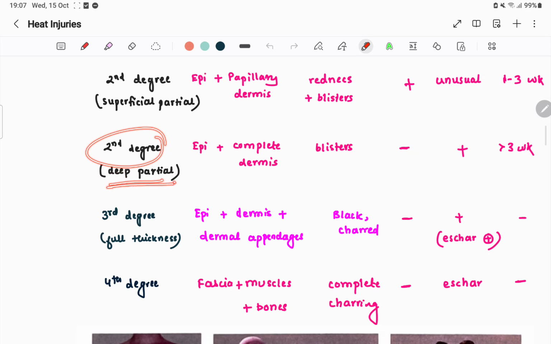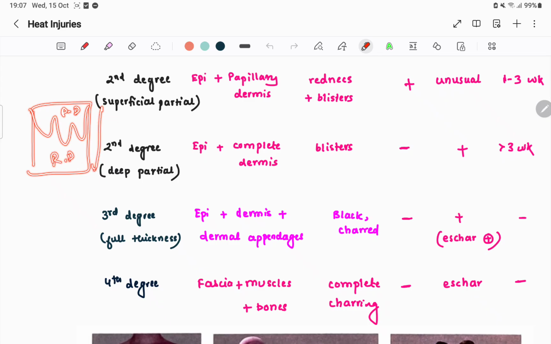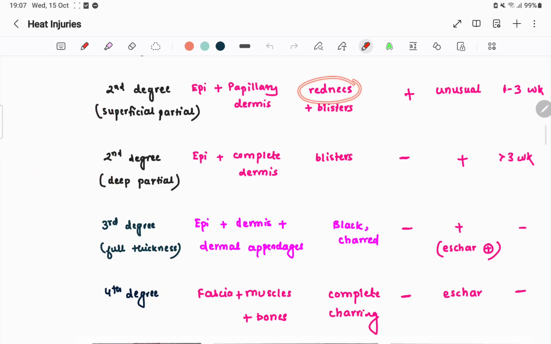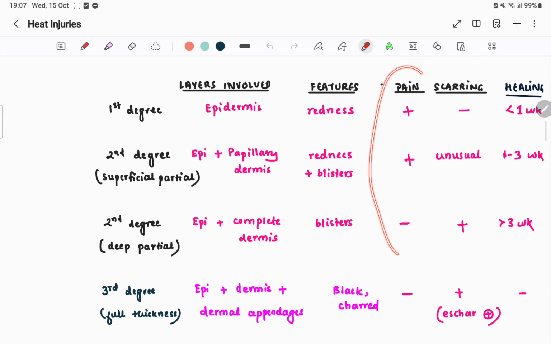Second degree, I told you, deep partial. Deep partial means both the dermis will be involved: papillary dermis and reticular dermis. Epidermis plus both dermis, right? Blisters will be there, but redness is absent. Here pain won't be there. The most characteristic feature is that pain won't be there, but there will be scarring.